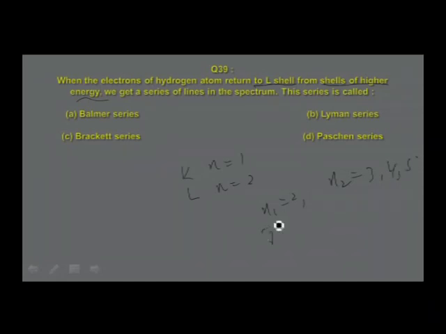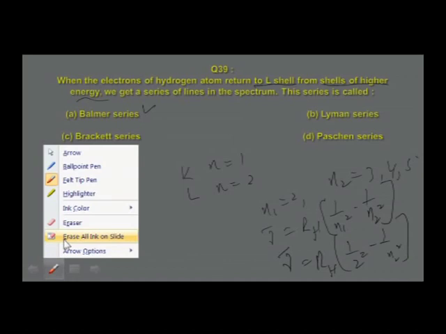And the nu bar equation for this type is found to be 1 by n1 square minus 1 by n2 square, and the answer is 1 by 2 square minus 1 by n2 square. This is the expression you get for Balmer series. The correct answer I find is Balmer series.